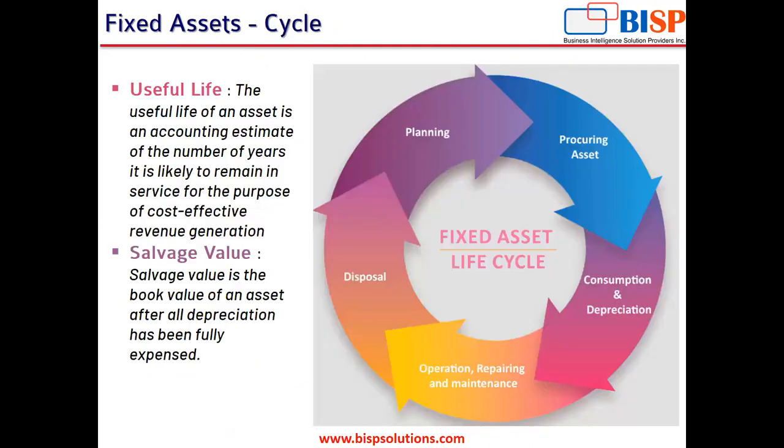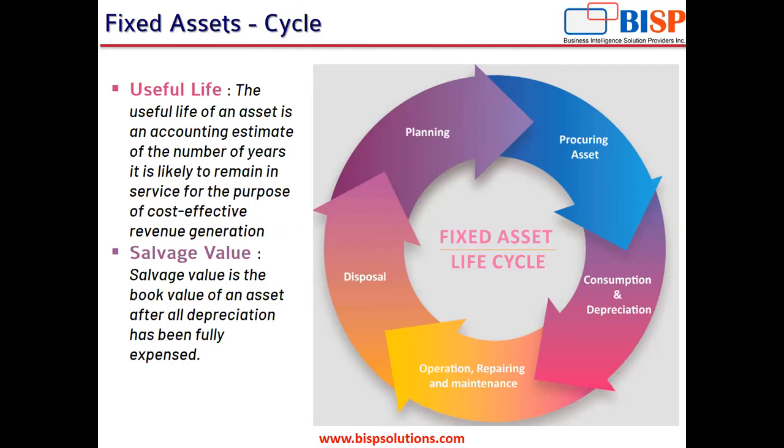Now this is my fixed asset cycle. The whole fixed asset life cycle starts from planning. Since fixed assets are not nominal assets and do not involve nominal expenditure, a huge amount of investment is usually required, and hence the process starts from planning.